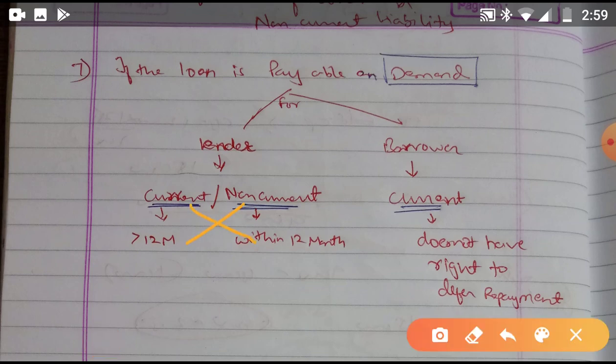So if it is within 12 months, the lender will classify it as current, and if the lender expects to recover, meaning to ask for the loan principal amount, for a period greater than 12 months, it will be classified as non-current. And the borrower will always classify the loan as current.